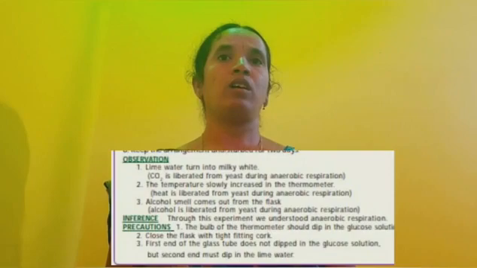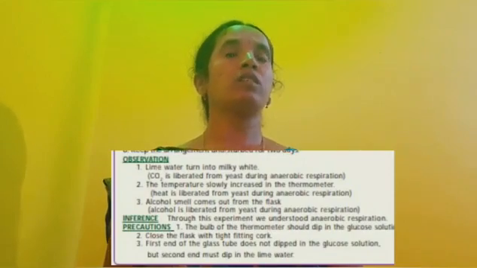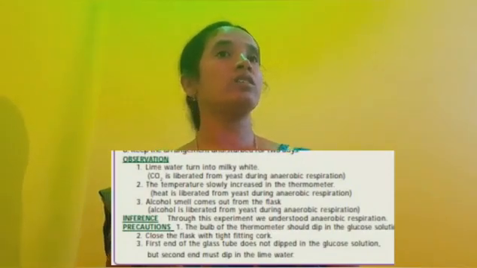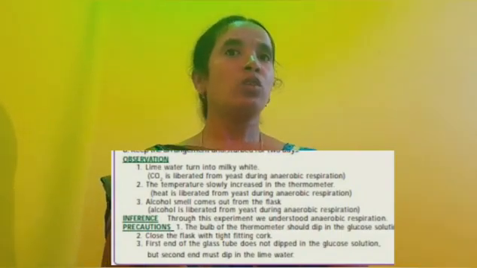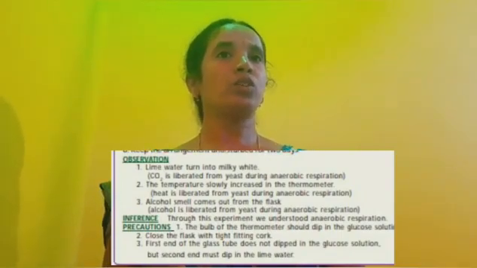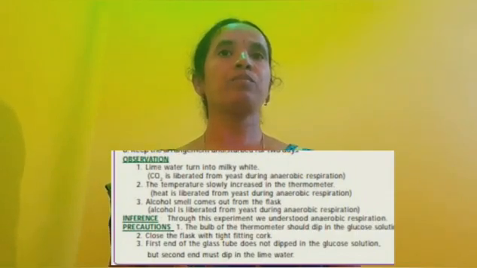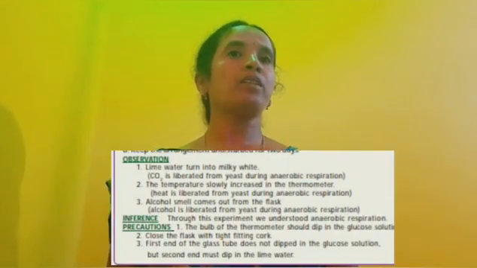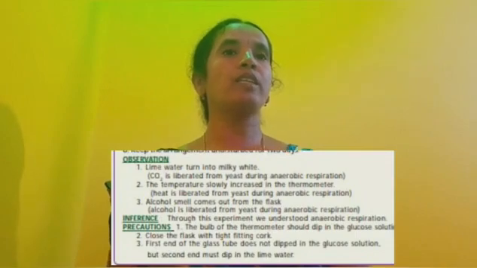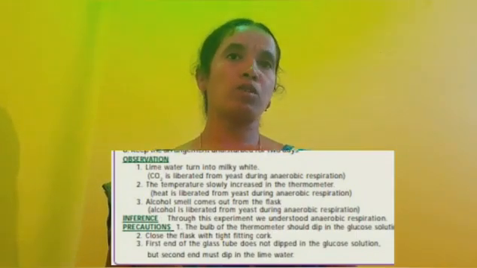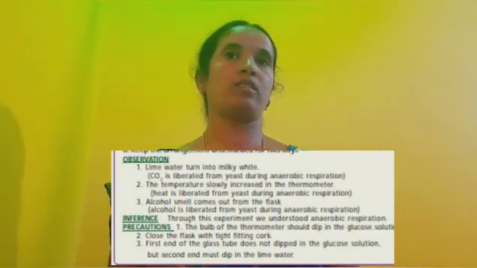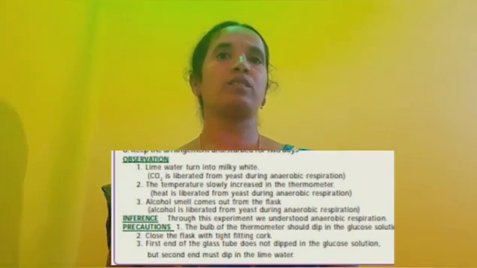Okay. Next, observation. What have we observed? The lime water turns milky white. CO2 is released from yeast during respiration. Next, the temperature slowly increases in the thermometer. Next, an alcohol smell comes out from the flask. Next, inference.